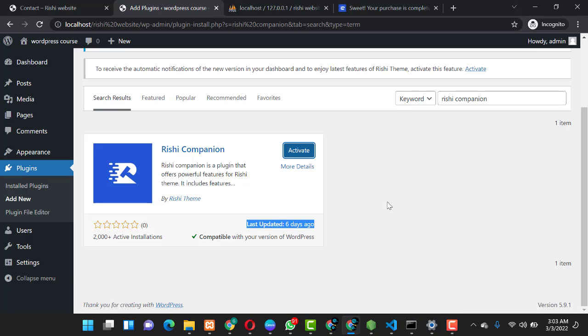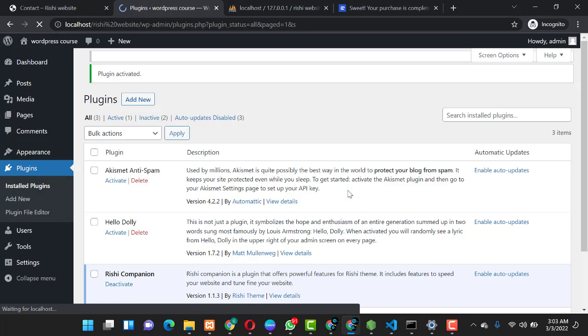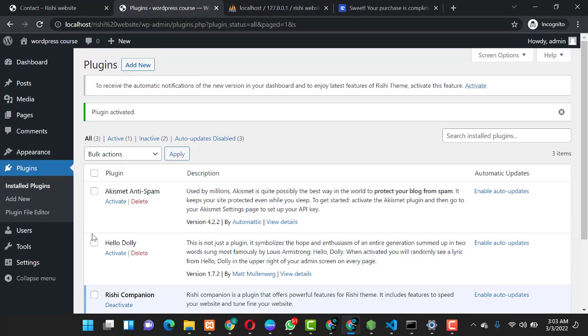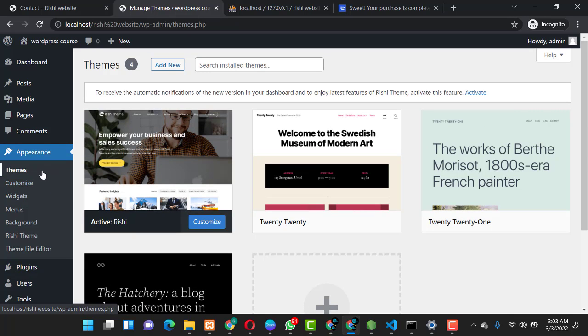Okay, so it has been installed, so you click on activate to activate the plugin. It also takes some few seconds as the plugin is being activated. So the plugin is activated. So what you have to do right now is you come over at appearance and you click on themes. So over at themes, you have to come to Rishi theme. You click on Rishi theme.